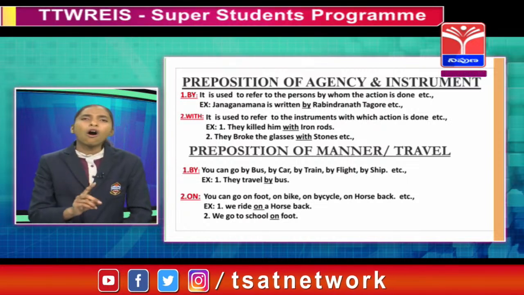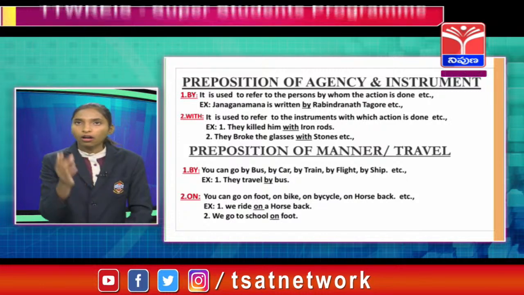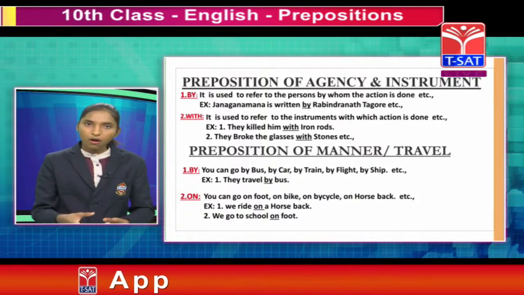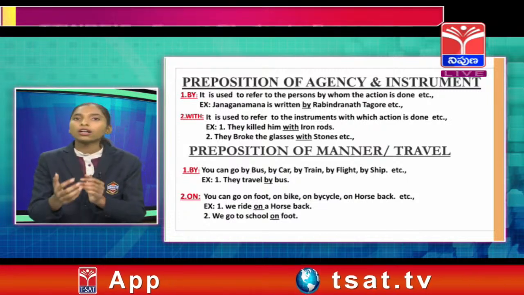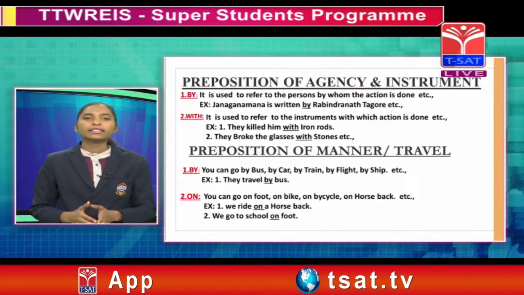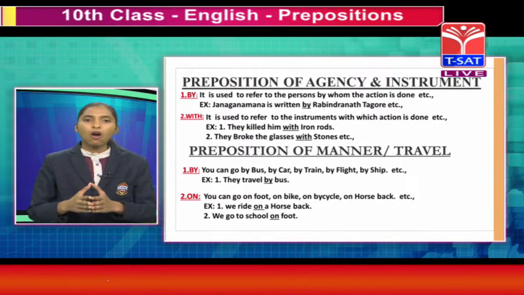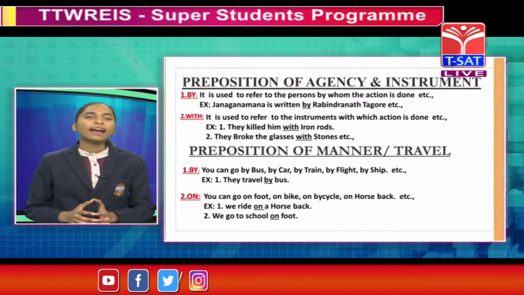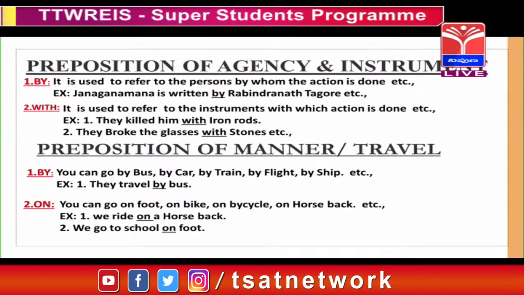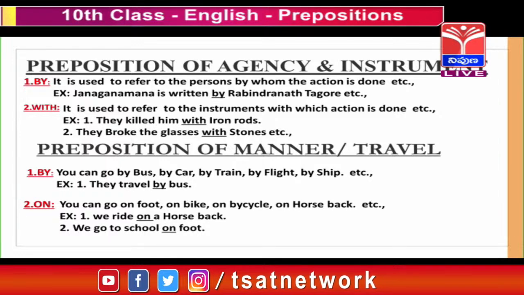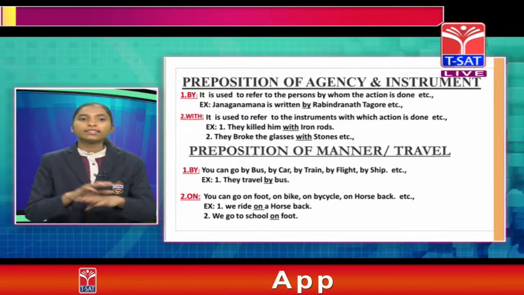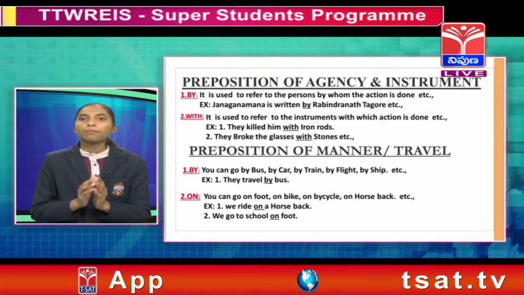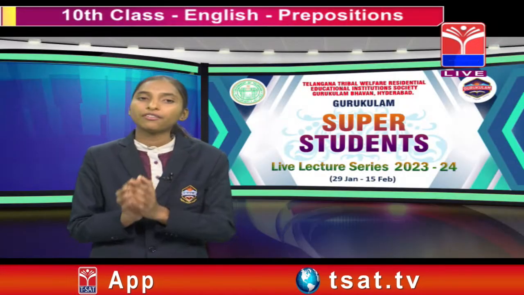Next, on. On is used only when we walk on foot, on bike, on bicycles, on horseback, etc. For example, we ride on a horseback. And another one is we go to school on foot. It is real. We go to school on foot. These are the examples for on in preposition of manner or travel.